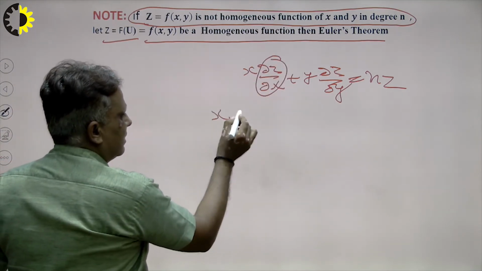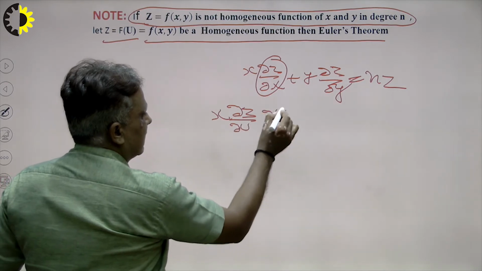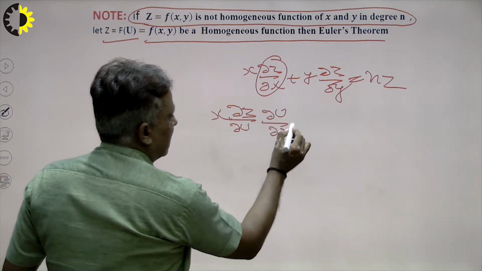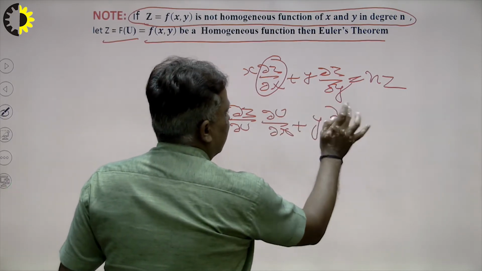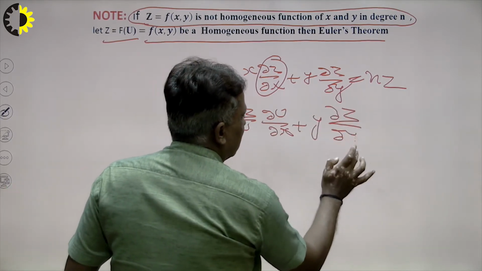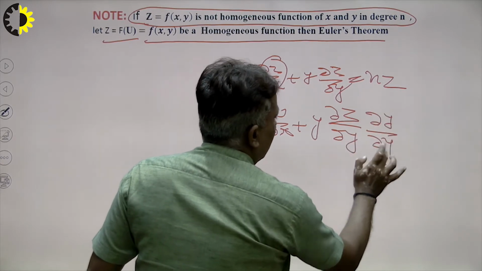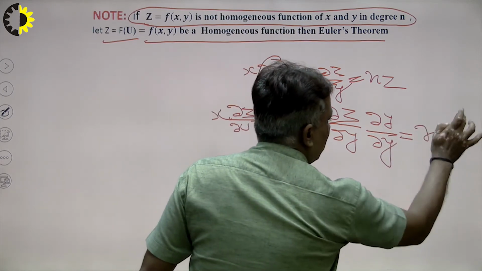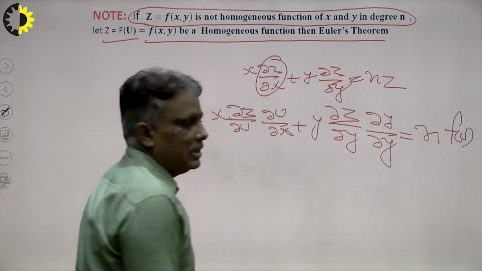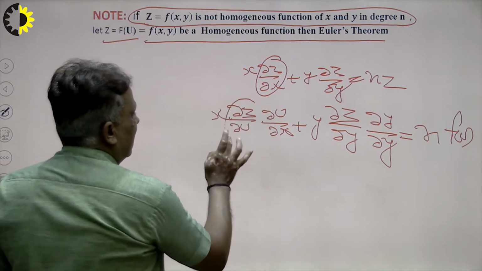So x, del z upon del u, and del u over del x, I write here, plus similarly y, del z over del u and del u over del y is equal to what? n, and in the place of z I write f of u. Now the question is, what is the value of del z over del u?